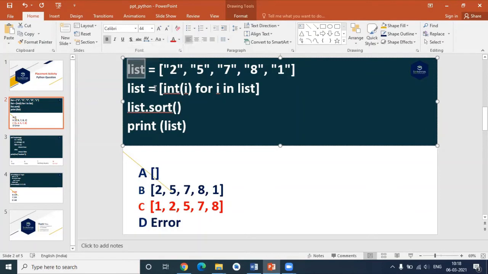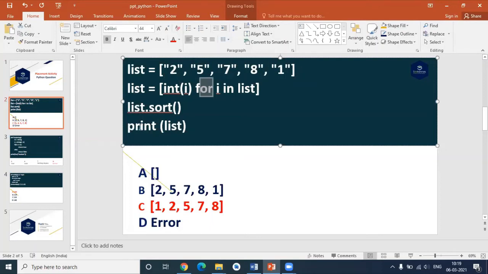What I'm doing in the next step is remodifying the list values. I'm converting everything to integer format. Previously it was in string format, and I'm taking every element, every string from the list, with the help of a for loop, converting it to int format, and storing it back to the same list object. I'm doing this for all the values.